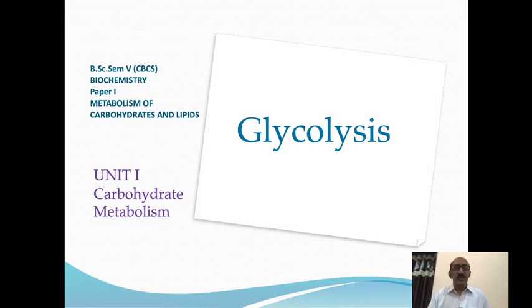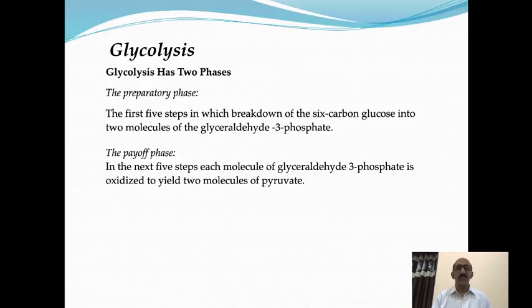Now, in this class, I am going to discuss the second phase of glycolysis. Glycolysis has two phases. The first phase is a preparatory phase, and the second phase is the payoff phase. In the payoff phase, there are 5 steps in which the glyceraldehyde 3-phosphate molecule is oxidized to yield pyruvate.